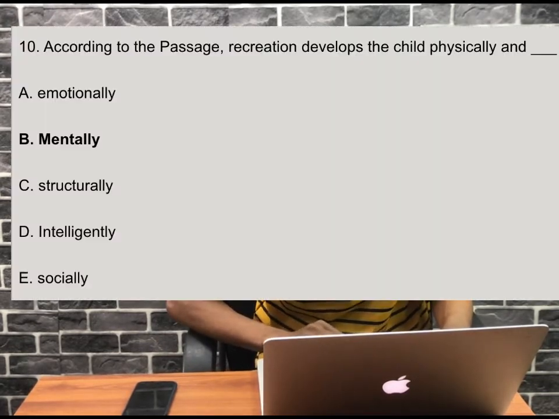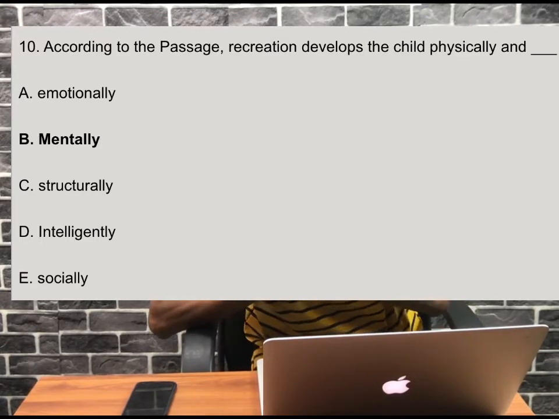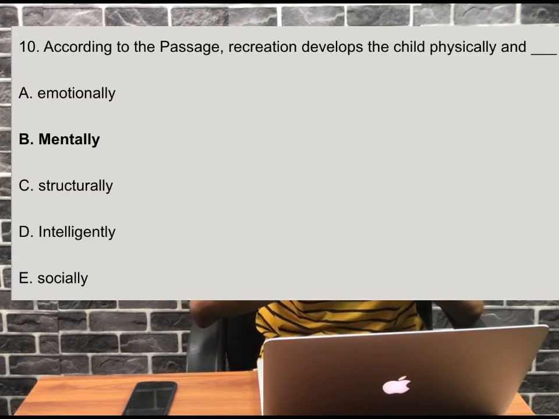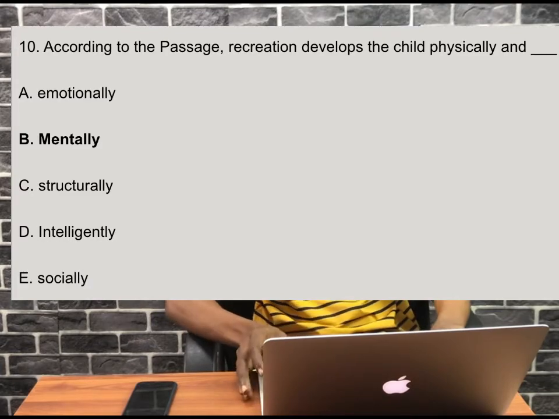E. Weak. And the last question on that passage is, according to the passage, recreation develops the child physically and dash. A. Emotionally. B. Mentally. C. Structurally. D. Intelligently. And E. Socially. So we've seen the questions.